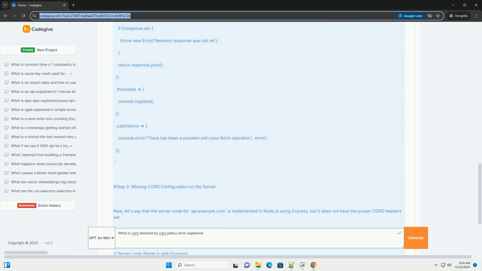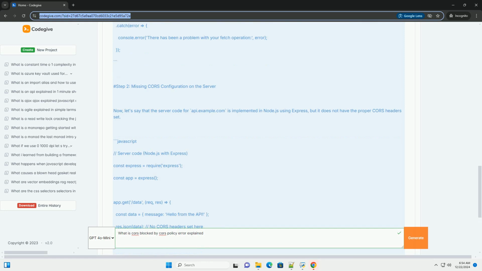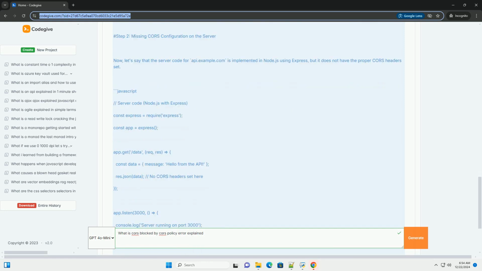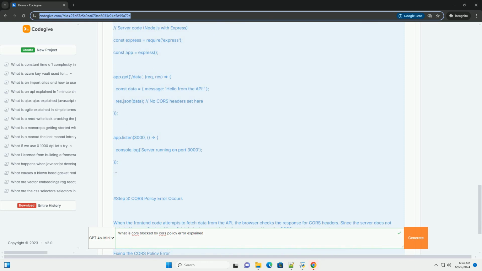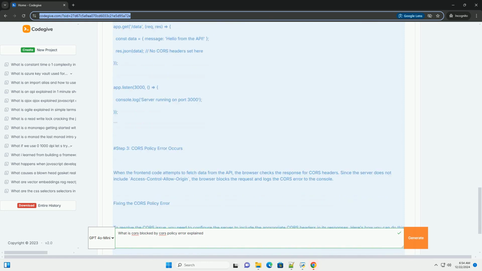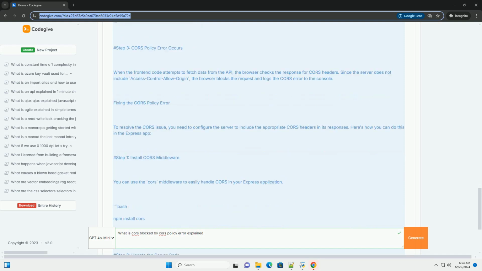When a web application makes a request to a different origin (domain, protocol, or port), the browser performs a CORS check. If the response from the server does not include the necessary headers to allow the request, the browser will block the request and throw a CORS error.